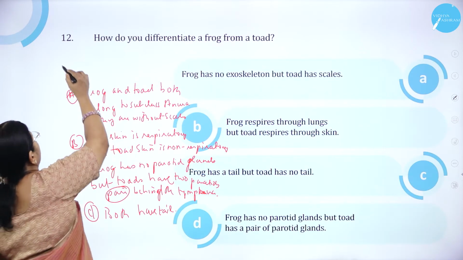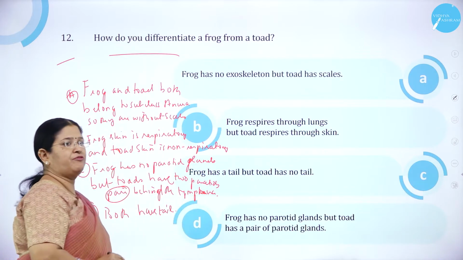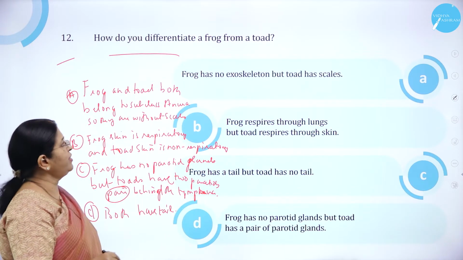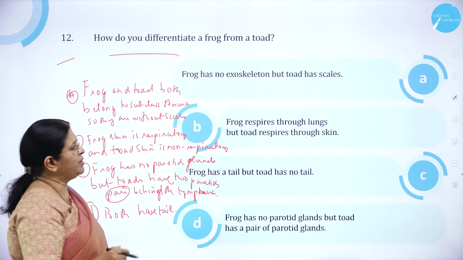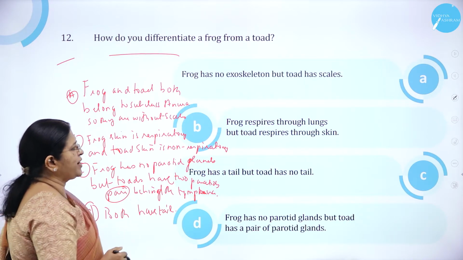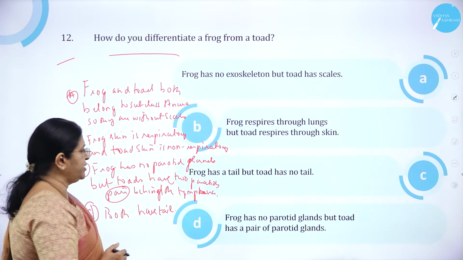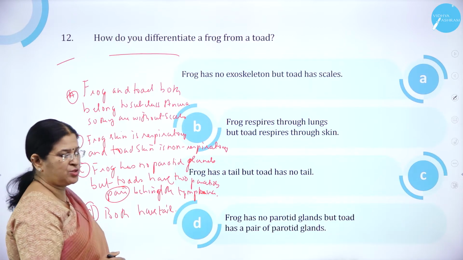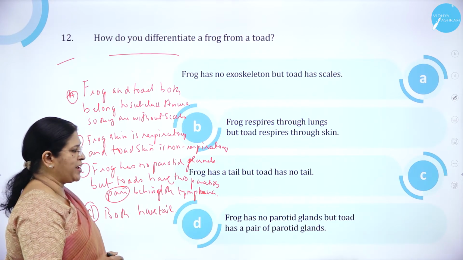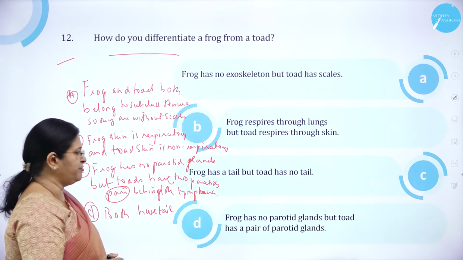Moving on to question number 12. How do you differentiate a frog from a toad? Option A, frog has no exoskeleton but toad has scales. Option B, frog respires through lungs but toad respires through skin. Option C, frog has tail but toad has no tail. Option D, frog has no parotid glands but toad has a pair of parotid glands.